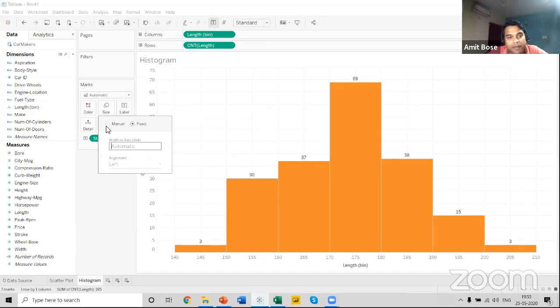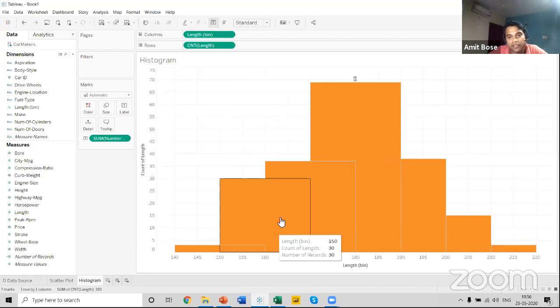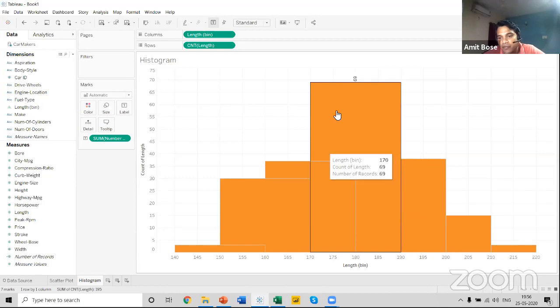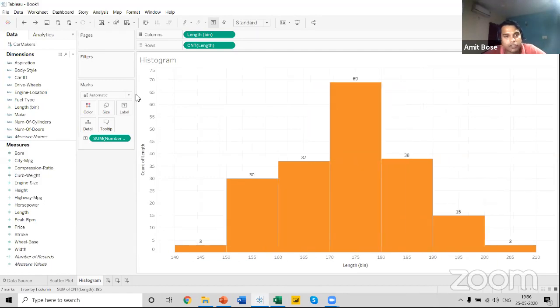So there are two options, manual and fixed. You can also change the alignment, which is as of now grayed out. You can give a fixed size for this. What if I give 20 over here? You can see the visual changes its particular view. So you can just play around with this marks card for this histogram.